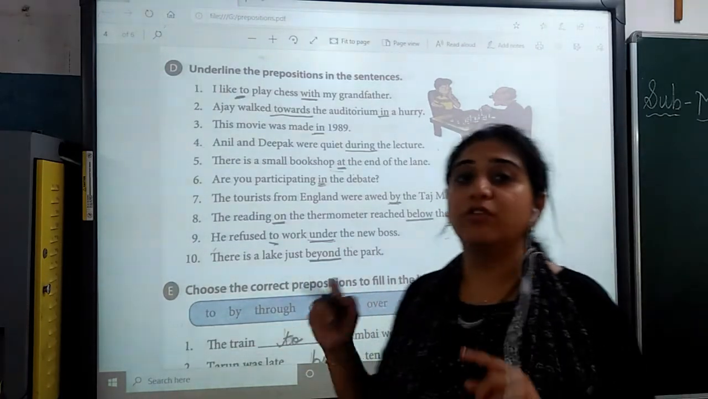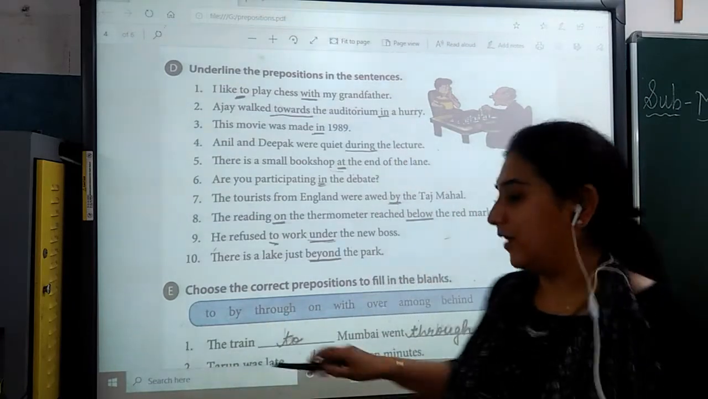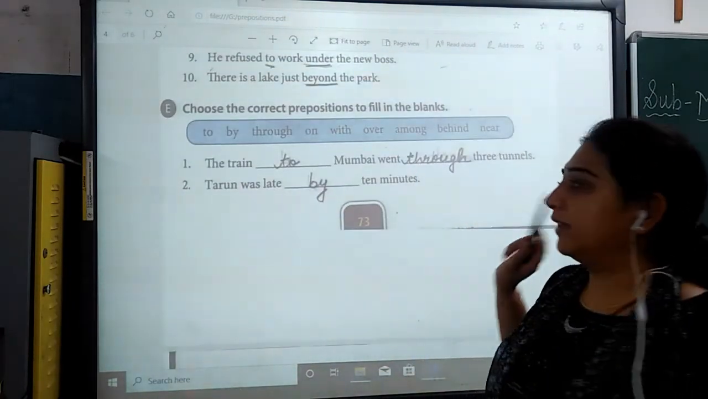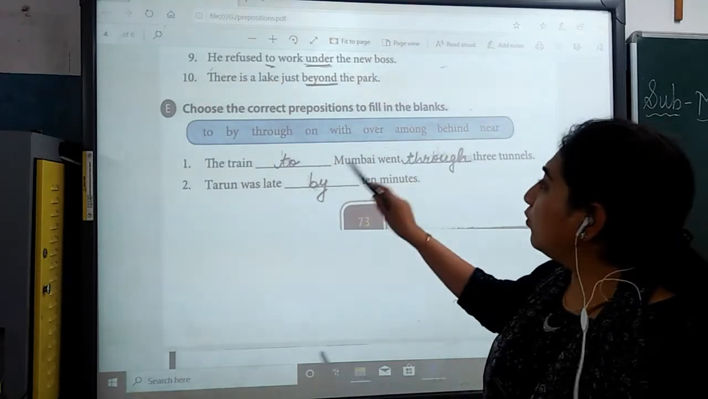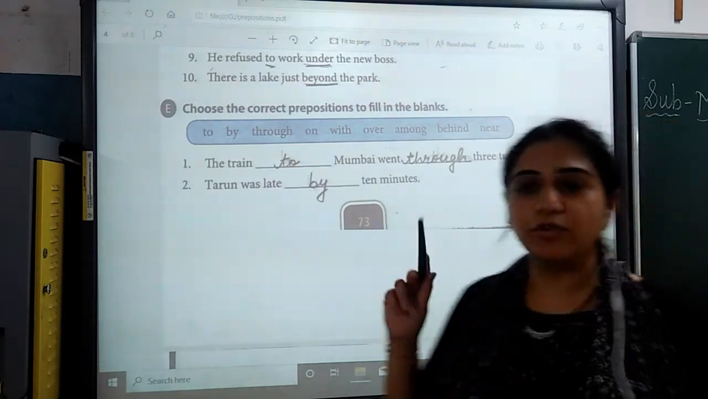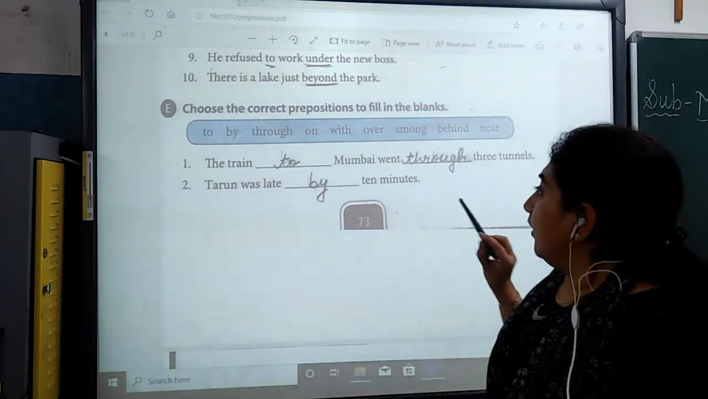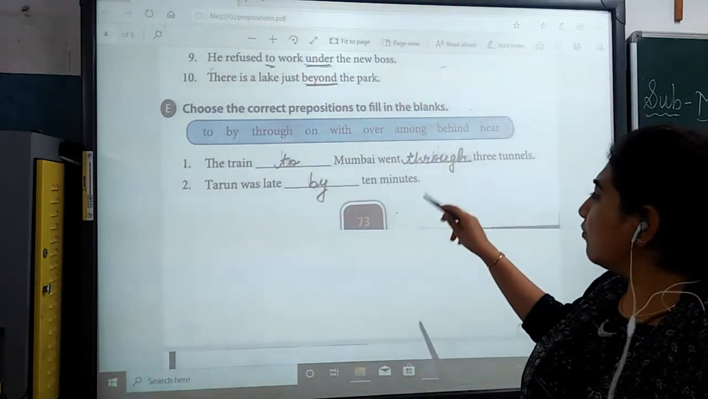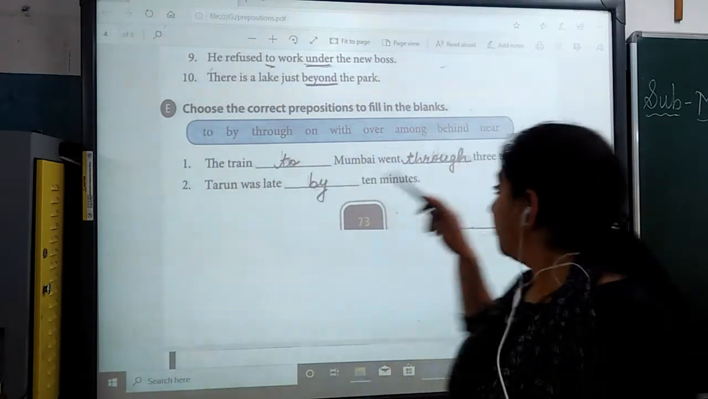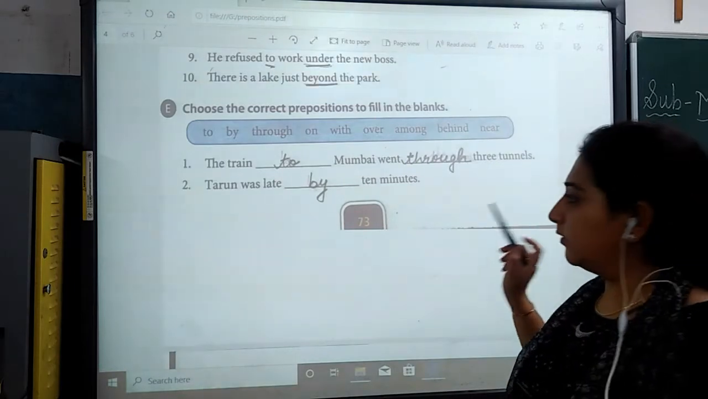Okay, so I hope, students, you are clear with this. Now let's see the next activity. Choose the correct preposition to fill in the blanks: to, by, to, on, with, over, among, behind, and near. You have to use this bracket. Okay. The train dash Mumbai went dash three tunnels. The train to Mumbai went through three tunnels.